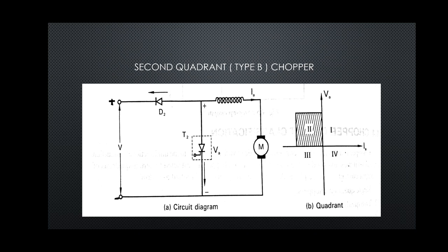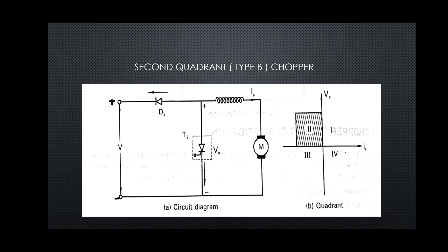Now, let us go with the next chopper. We will generally have the question, explain second quadrant chopper. So, we can see the second quadrant chopper where the supply is connected to a diode, then there is a switch, we are using thyristor T as a switch, then a regenerative load. When we observe the quadrant operation, we see that the voltage and current are in the second quadrant, meaning voltage will be positive and current will be negative. So, when current is negative, it indicates that current will flow from load to source.